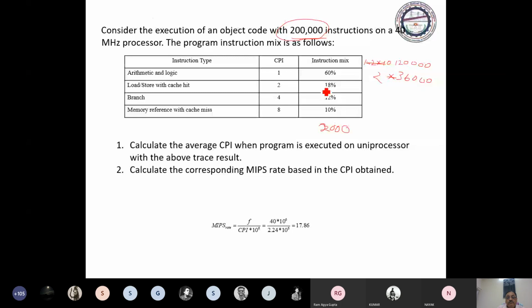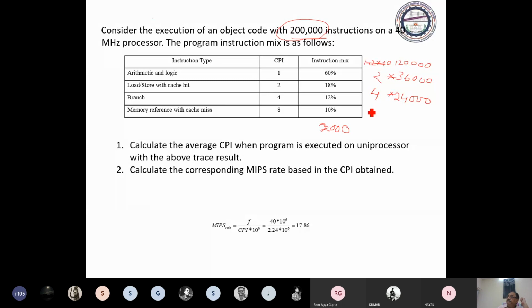After then, we have branch instruction 12%. That is a total number of instructions of 24,000, multiplied by 4. And memory reference with miss. Miss means the referred information is not available in cache.